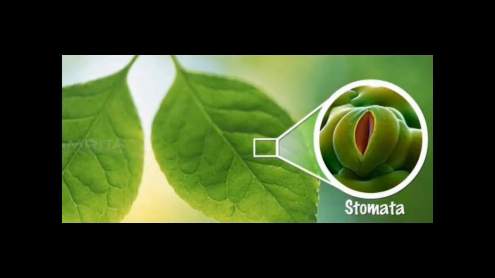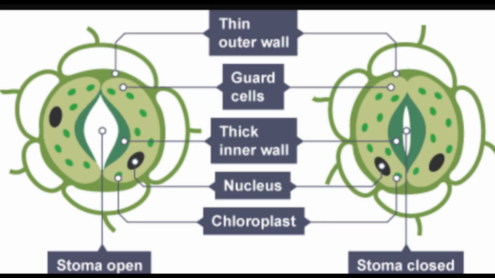There are many stomata on the lower surface of the leaves, which allow oxygen to move inside the leaf and carbon dioxide outside of the leaf during the respiration process. And these stomata also help in the gaseous exchange during photosynthesis. During photosynthesis, these stomata open and let carbon dioxide in and oxygen out. Oxygen and water vapor leave the plant through stomata while carbon dioxide enters through these structures only.